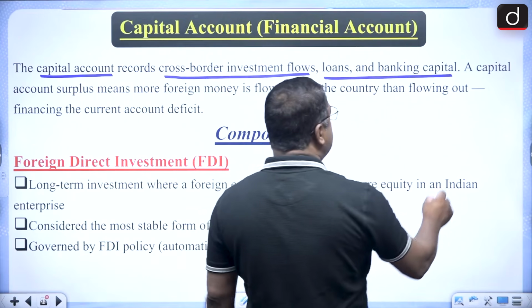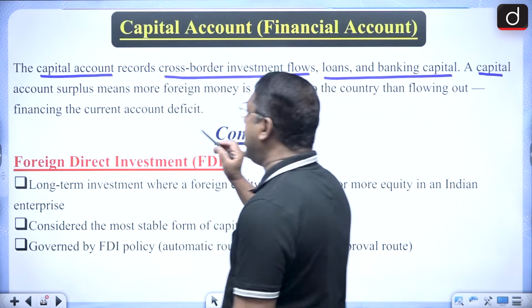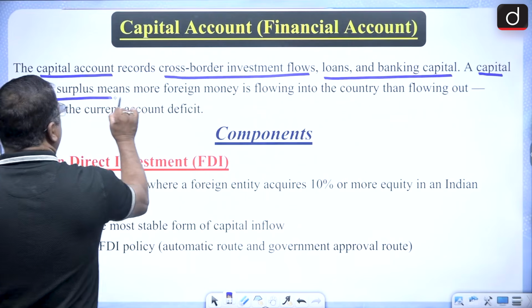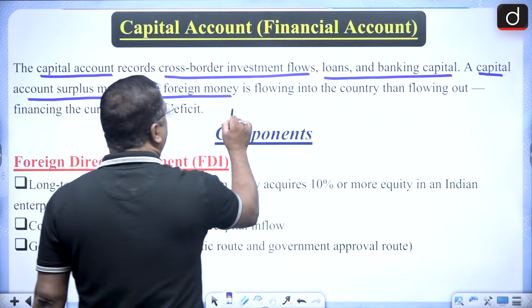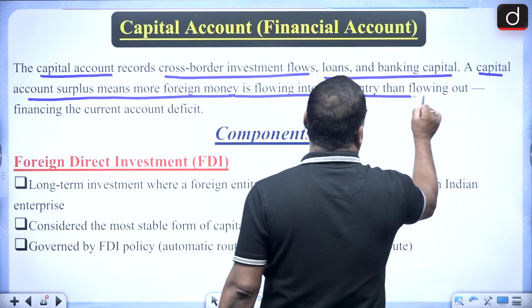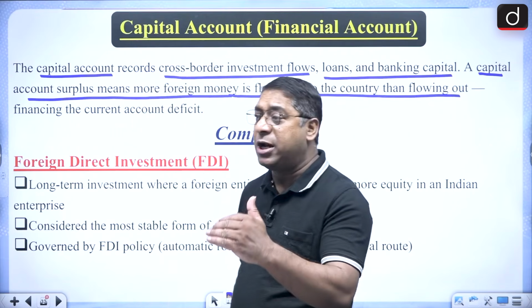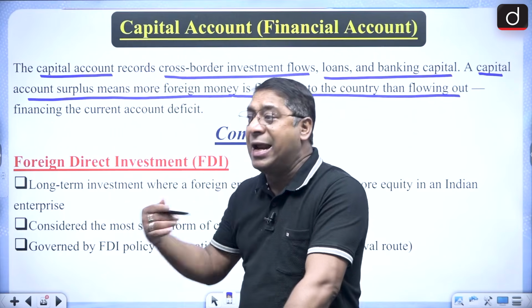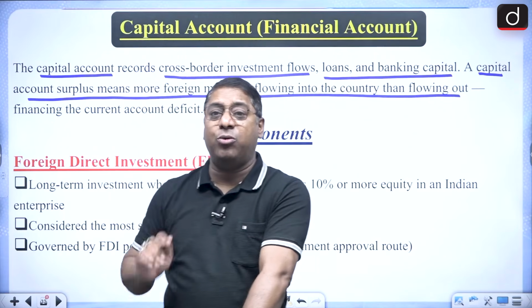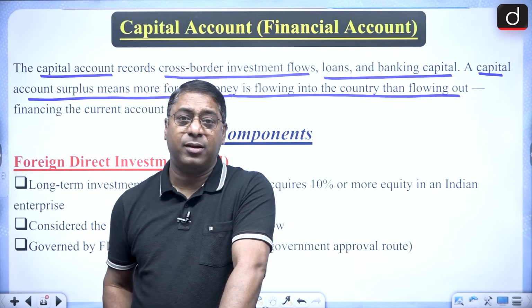And when I say capital account surplus, it means more foreign money is flowing into the country than flowing out. And this capital account surplus will finance the current account deficit.